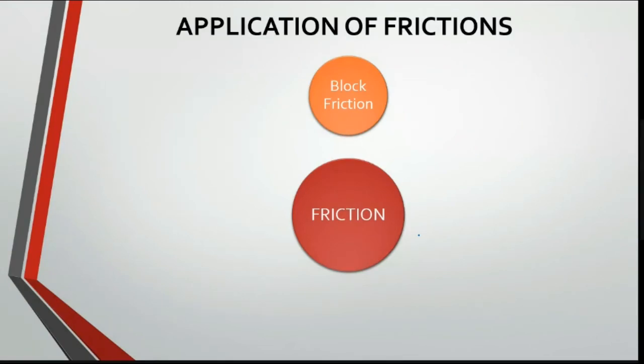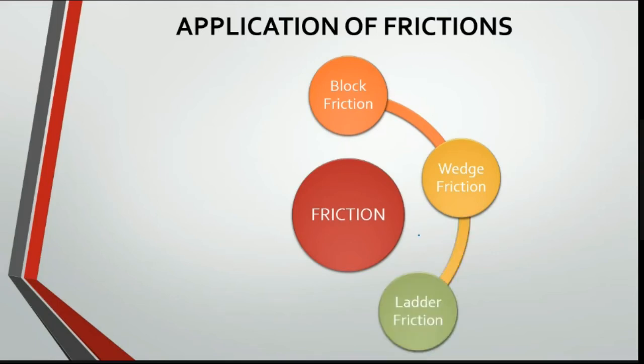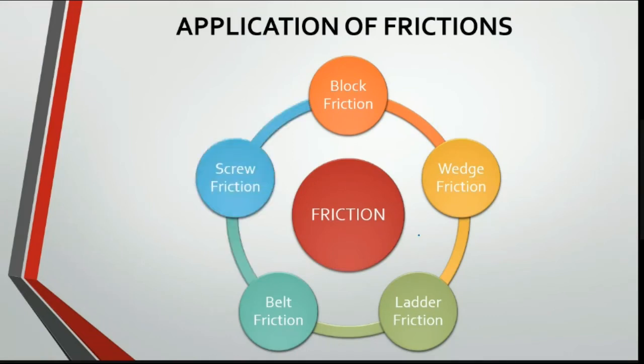That is block friction. Next, we have wedge friction, which we will be discussing. Next, ladder friction. After that, we have belt friction. And last, we have screw friction. These are the different types of friction applications. We'll be solving problems in these types except screw friction, which is not in your syllabus.